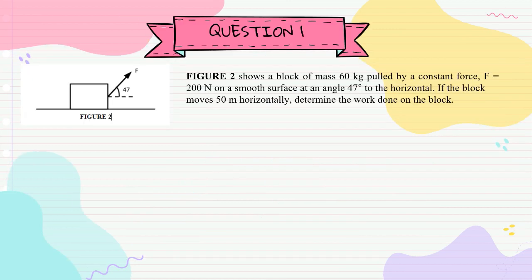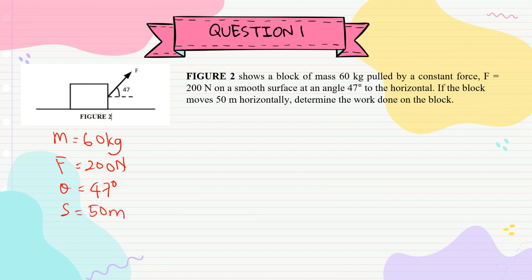Okay, so now try to solve a few equations. For question 1, figure 2 shows a block of mass 60 kg pulled by a constant force of 200 Newton on a smooth surface at an angle of 47 degrees to the horizontal. If the block moves 50 meters horizontally, determine the work done on the block. Okay, so these are all the information given. The mass of the block is 60 kg. The force is 200 Newton. Theta is 47 degrees, and S is 50 meters.